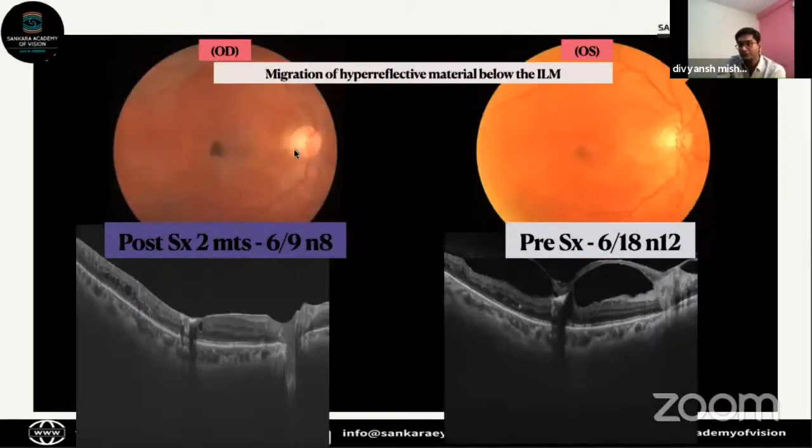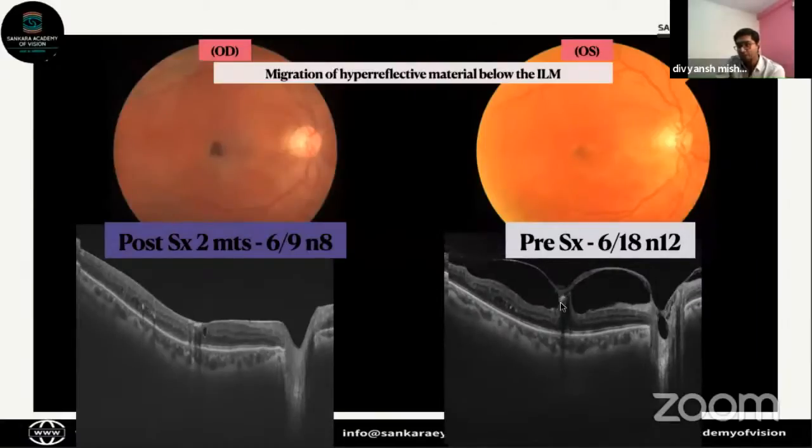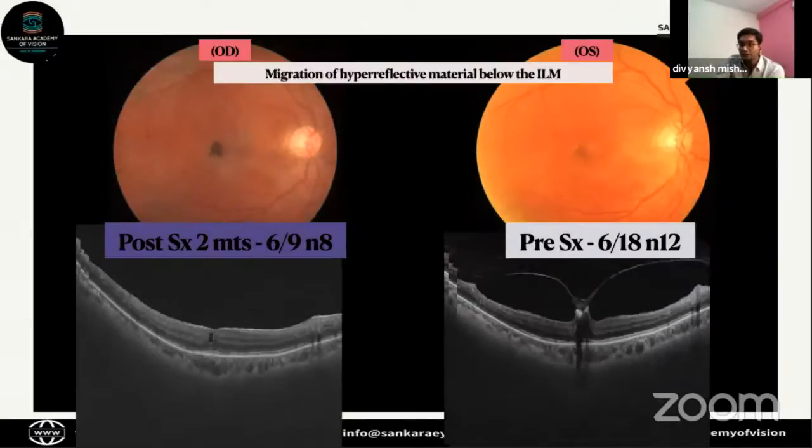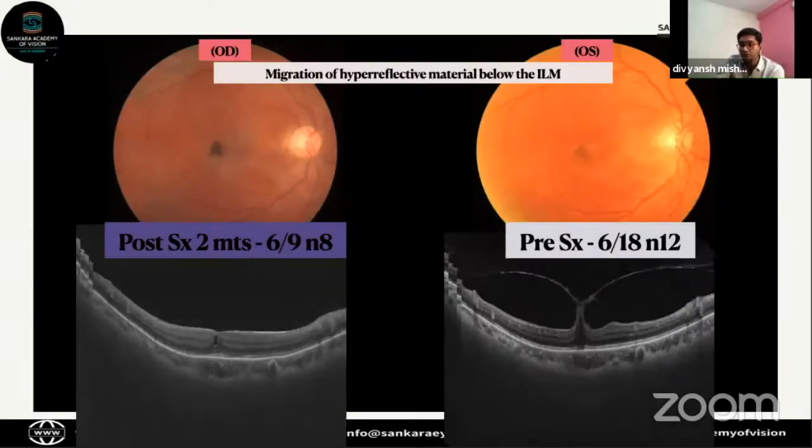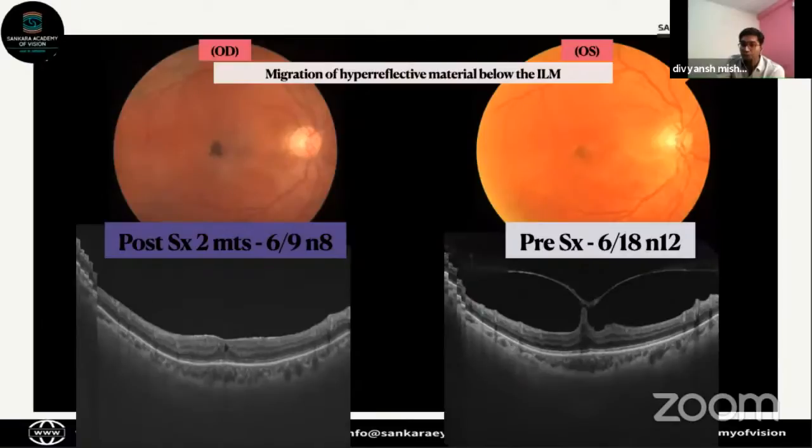As we can see, some very early ERM is forming on the nasal side. But compared to pre-surgery, where at certain areas we can see the pigment or the hyperreflectivity, it has now gone sub-ILM. Probably the traction was the reason pulling the pigment into the vitreous cavity or the vitreomacular interface, which after surgery has gone back. This is what I felt. So these are again different scans passing through the same areas pre and post surgery.